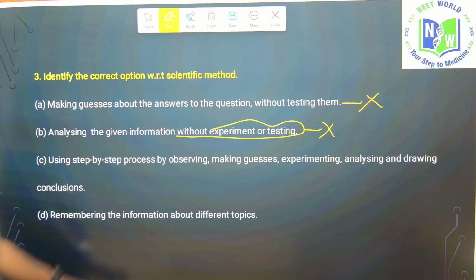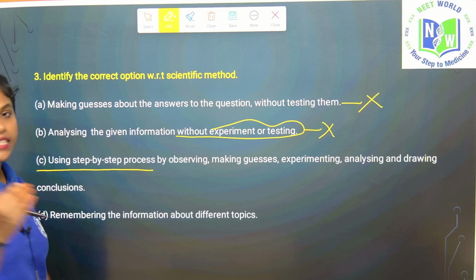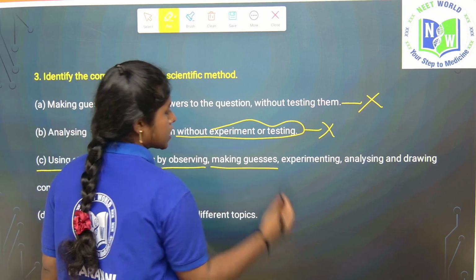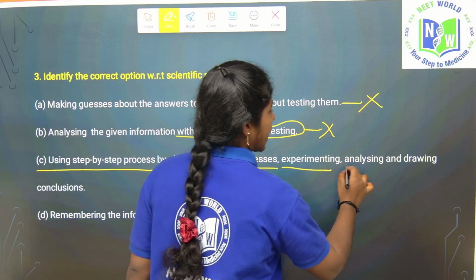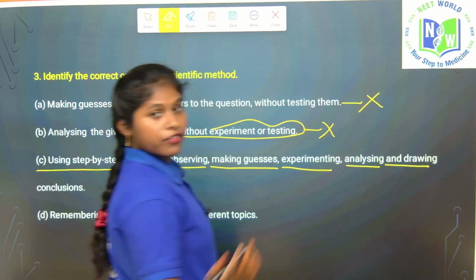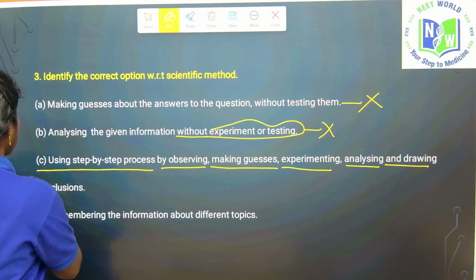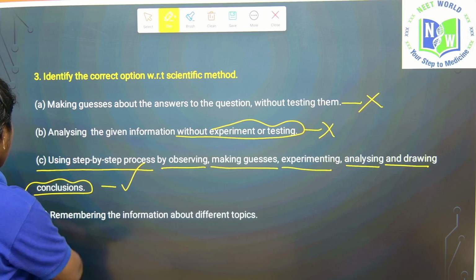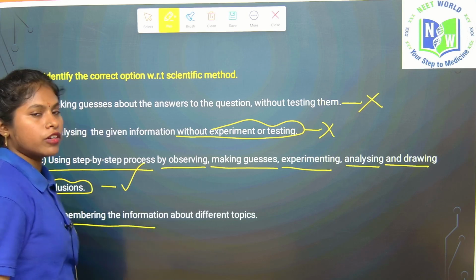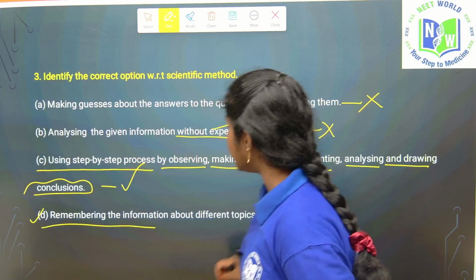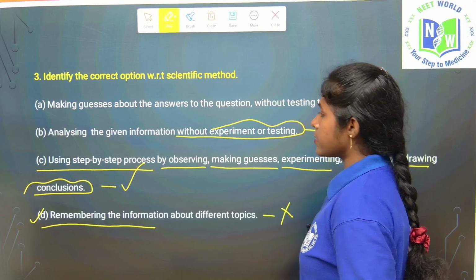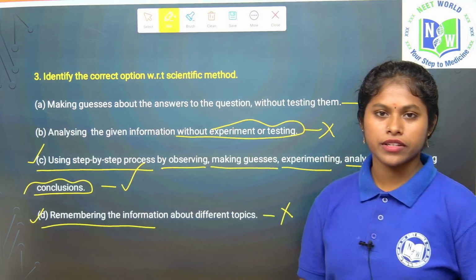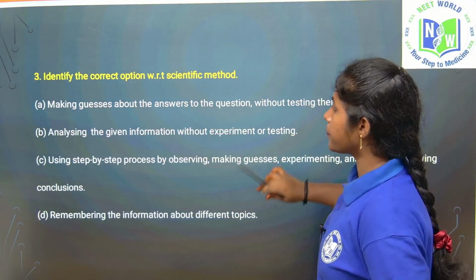Using step-by-step process, of course, right? What is that? First, observe it and make a possible guess. Then do the experiment, analyze it, and then find out the answer. Drawing the conclusion, then you can reach the conclusion. This is the right statement. Got it? See the last statement. Remembering the information about the different topics, it's not at all correct. So here the D option is the wrong answer. The C is the right answer for this question. Got it? Let's see the next one.